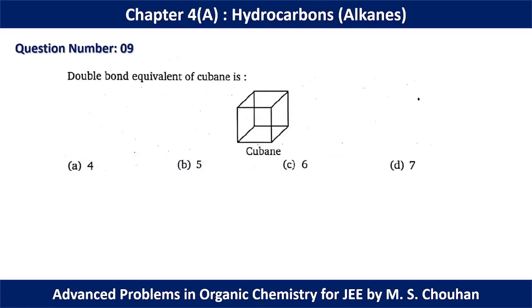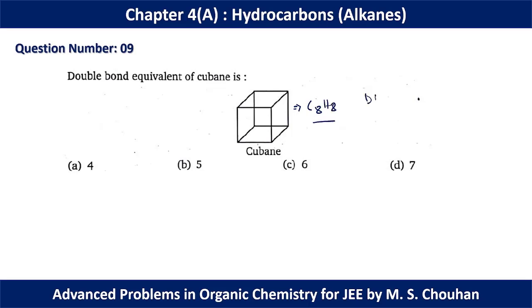In question number 9, the double bond equivalent of cubane. Double bond equivalent is represented by or indicates the number of unsaturations present in this molecule. So we can straight away write down the structural formula of this. We have C8H8 as the structural formula for cubane.